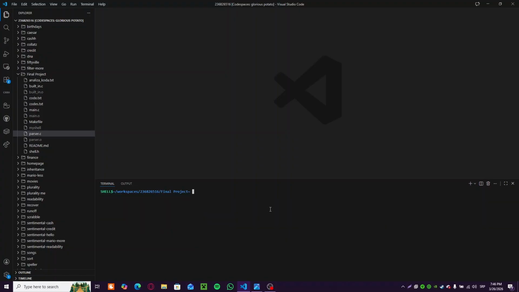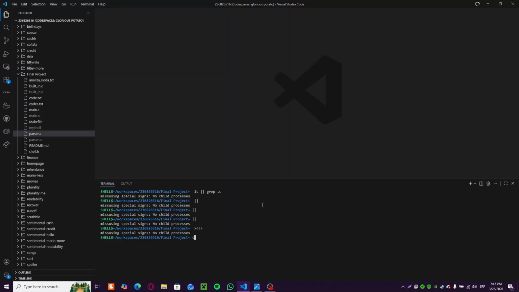Also, it has the ability to handle mistakes, as you can see. So using, let's say, ls grep .c, it is using special signs, no child processes. So the reason why it didn't work is these can only go hand in hand basically. If I use them by themselves, as you can see, it doesn't work. Same as with the input output. So some of those things are considered a mistake. That's basically to make sure you don't break the shell itself. So it does what it's meant to do, the functions that I implemented, without you being able to break them.